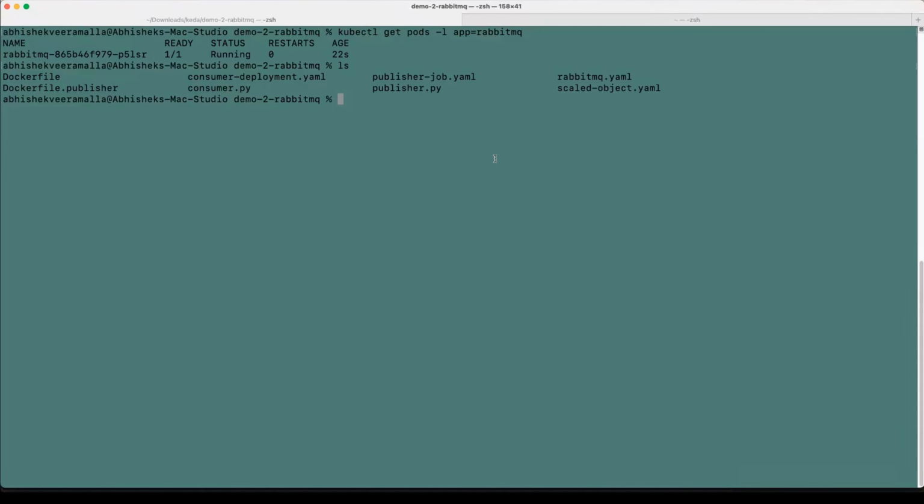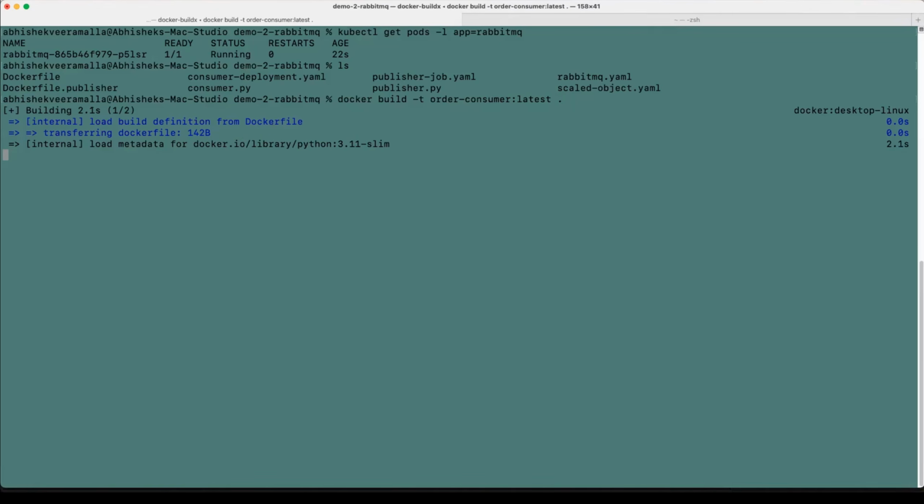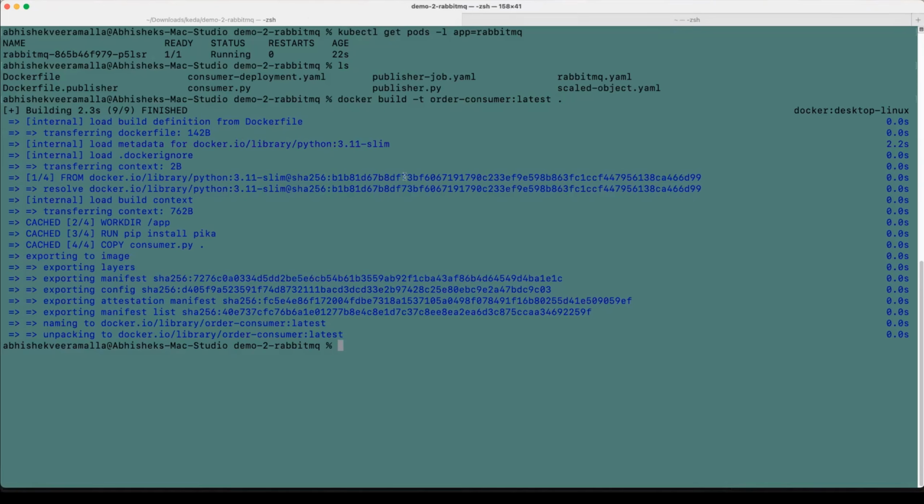Again, this is a microservice. I wrote a Python microservice, the consumer.py. If you want, you can go through the source code, but as a DevOps engineer, you might not need it anyway. Now let's build this order microservice and load the image onto the kind Kubernetes cluster. docker build order-consumer:latest. So it will create an image on my local machine.